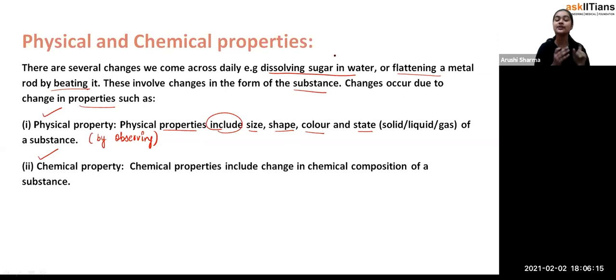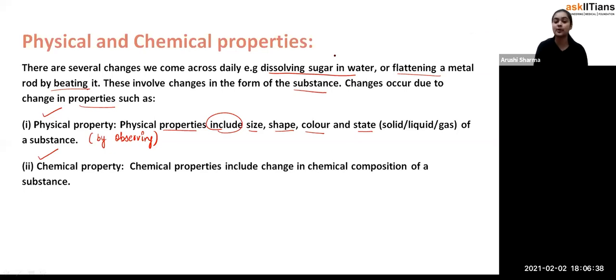So, students, whenever there is a change in the physical properties, we call it a physical change. So that is one type of change, the physical change. Whenever the size, or the shape, or the color, or the state, like solid, liquid, gas state, of the substance gets changed, we call it a physical change. Fine.